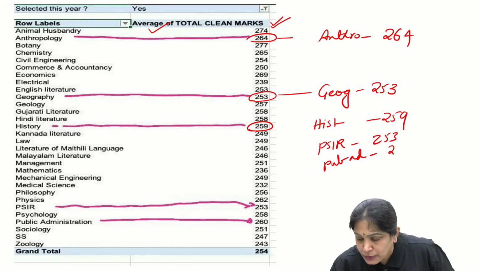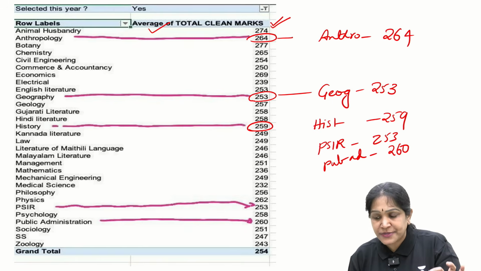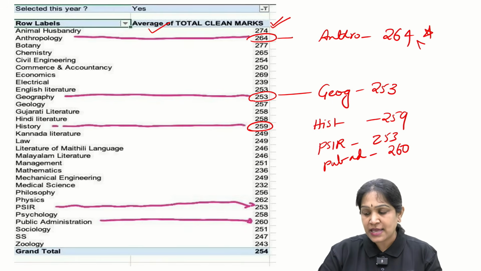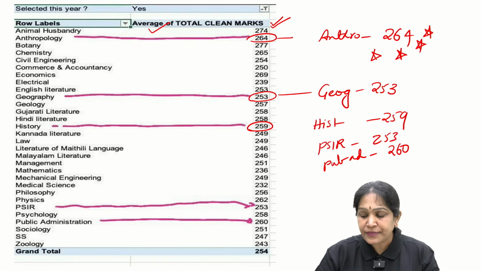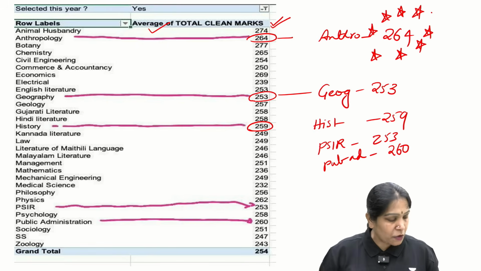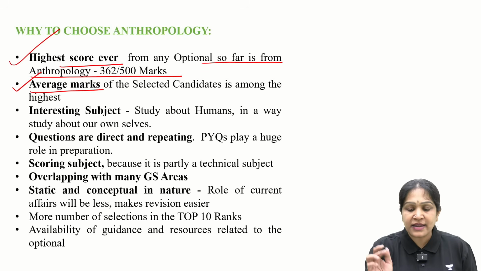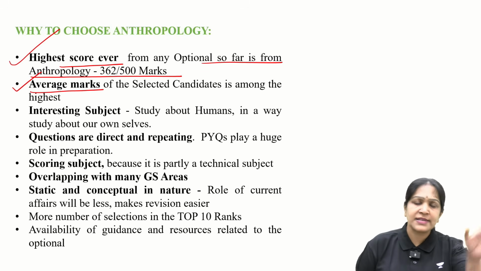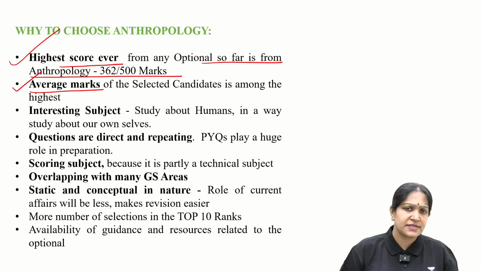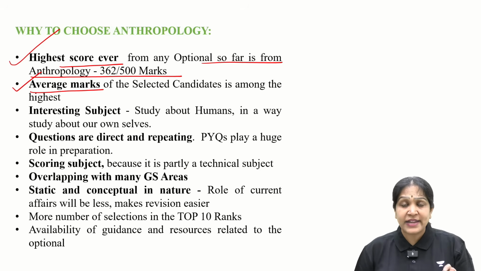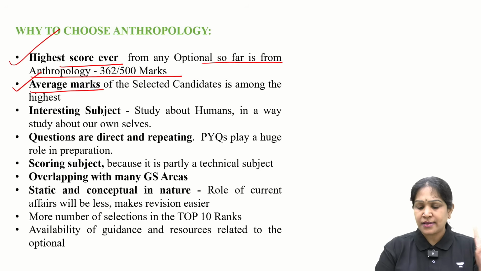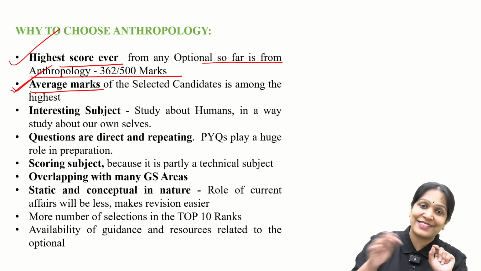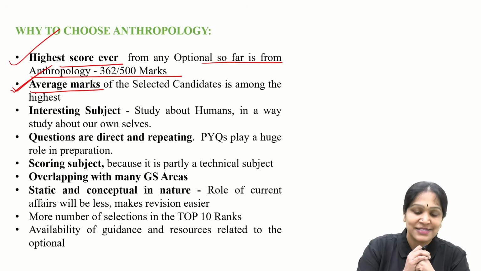Okay, 260. If you observe, anthropology is among the highest in average score also. I hope it is clear. First criteria, highest score. Okay, let us keep it aside. It is a wonder, it is a feat, but we should not take our decision based on that. Next criteria, average mark. In that also anthropology is among the highest.